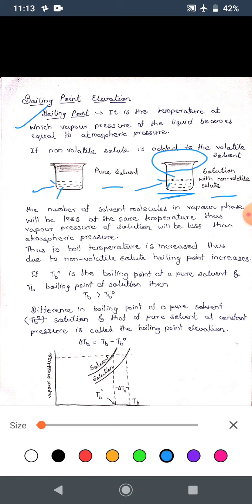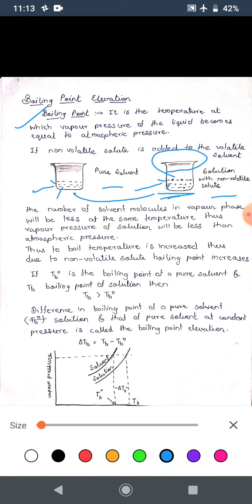So, to boil the solution, what will we have to do? We will have to increase the temperature. On increasing the temperature, the molecules of the solvent will again rise up, and at a particular temperature, say at 115 degrees Celsius, the solution boils. So, there is a marked difference of about 15 degrees Celsius between the boiling point of the pure solvent and the solution. Thus, due to the presence of the non-volatile solute, the boiling point of the solution increases.